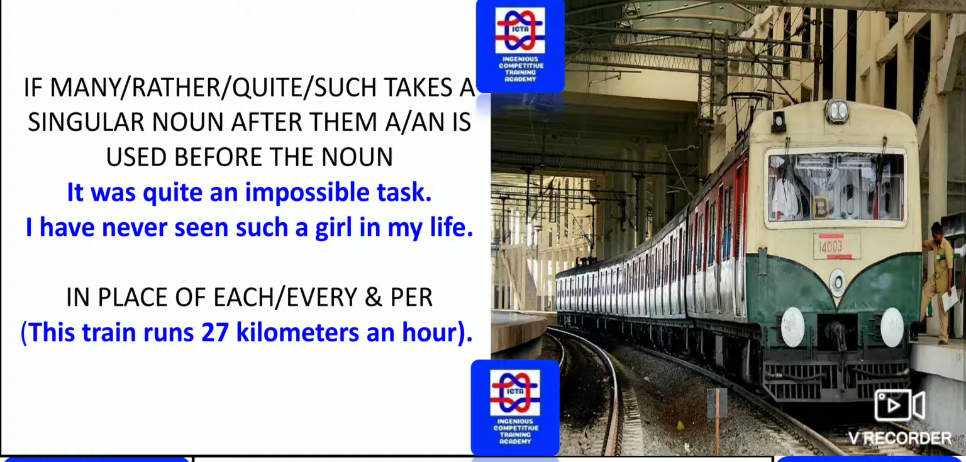In place of each or every and per, this train runs 27 kilometers an hour. Instead of telling this train runs 27 kilometers per hour, we can directly use an hour. So this is one of the